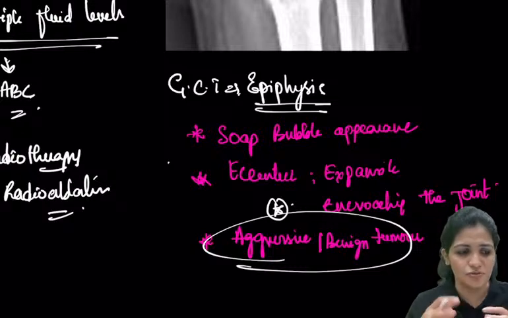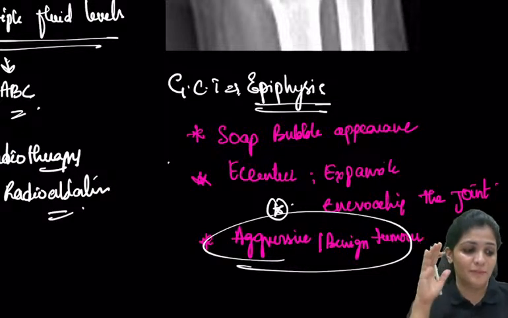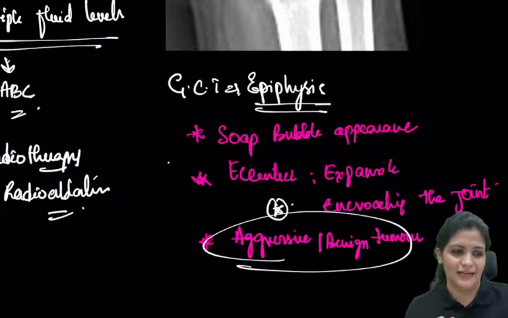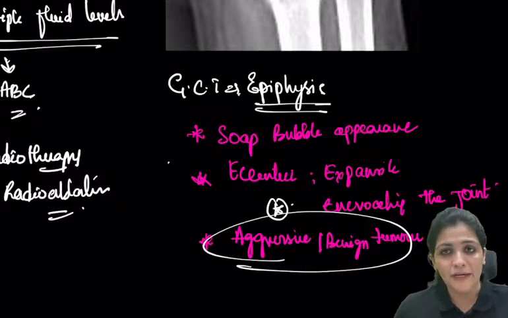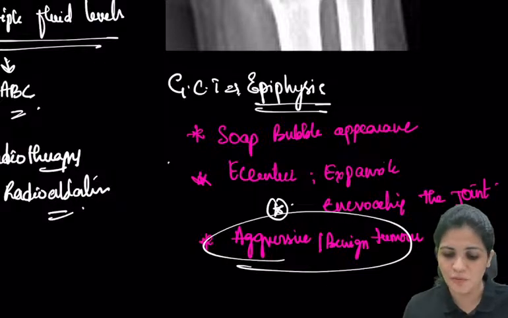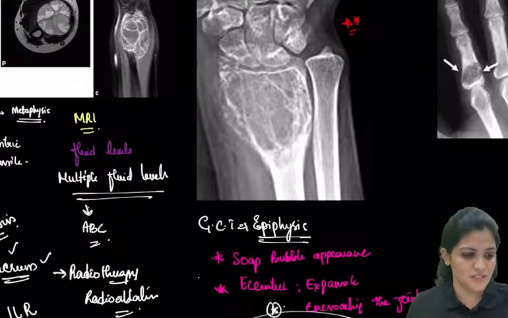The eggshell crackling you see in a big GCT is by palpation. Whenever you touch the tumor, you can hear the eggshell cracking, but the very important point I want to remind you is, why did I say it is an aggressive tumor? Even though I tell you that the GCT is a benign tumor, I am again quoting it as aggressive. So what does that aggression mean?